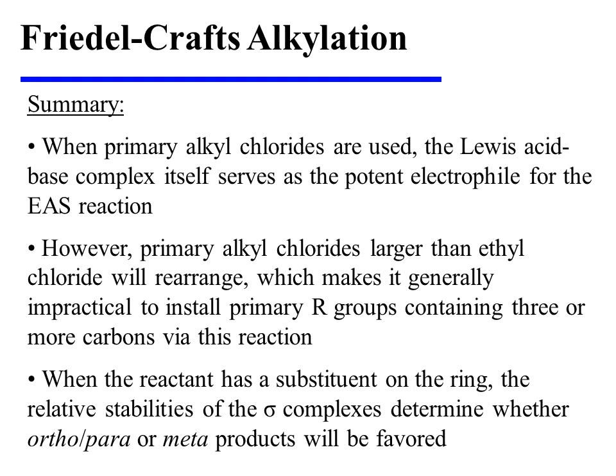On the other hand, when primary alkyl chlorides are used, the Lewis acid-base complex itself serves as the potent electrophile for the EAS reaction. But it's important to remember that primary alkyl chlorides larger than ethyl chloride will rearrange, and this makes it generally impractical to install primary R groups containing 3 or more carbons via this reaction.